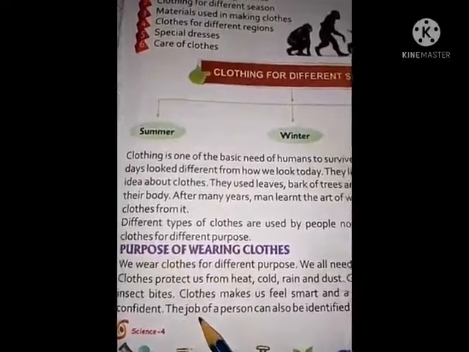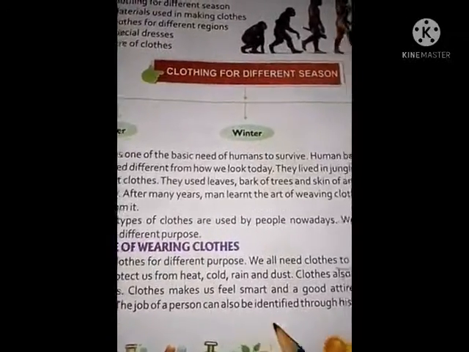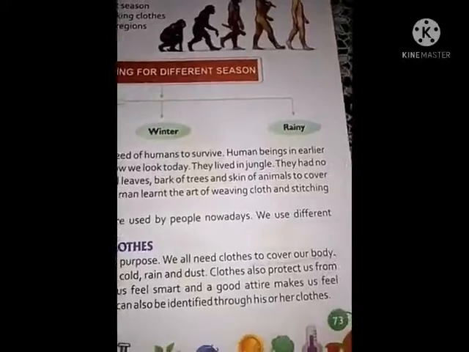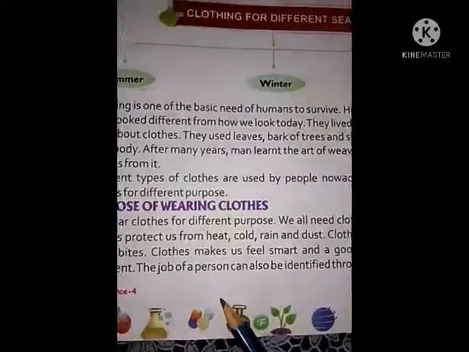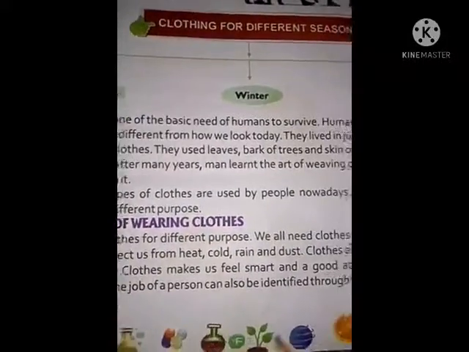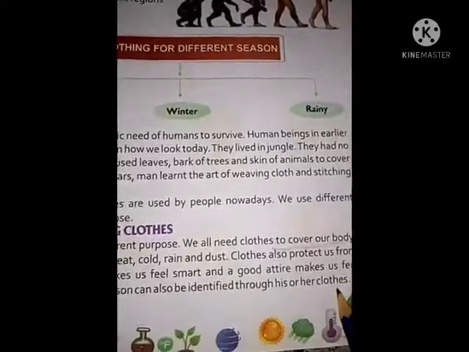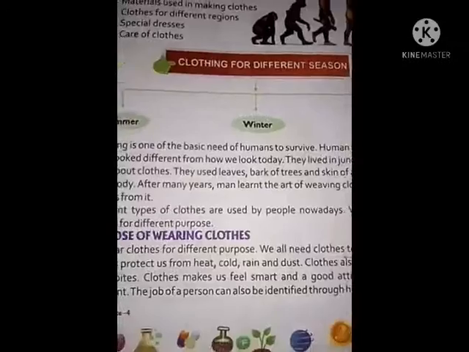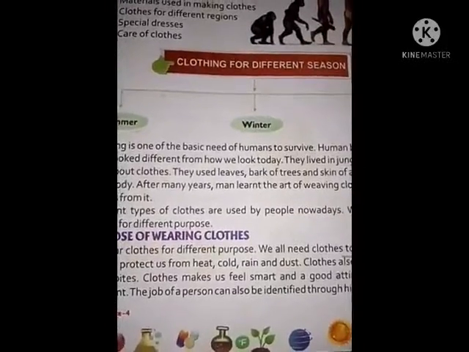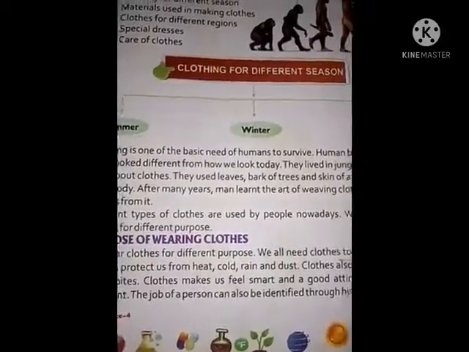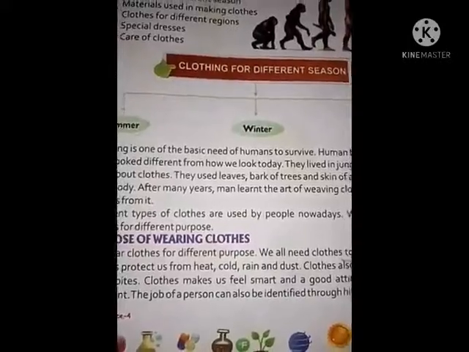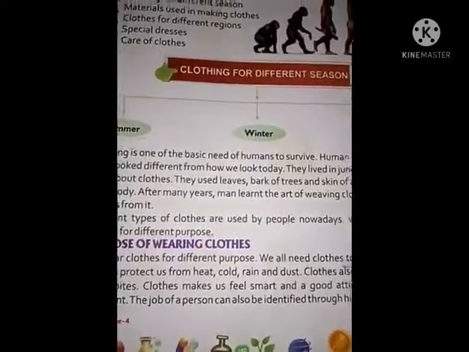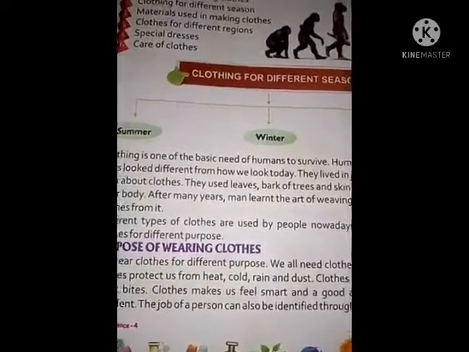Okay, the job of a person can also be identified through his or her clothes. How can we identify the job of a person through his or her clothes? Because nowadays in every place like schools and nursing colleges all have uniforms, and we can identify what they are doing.